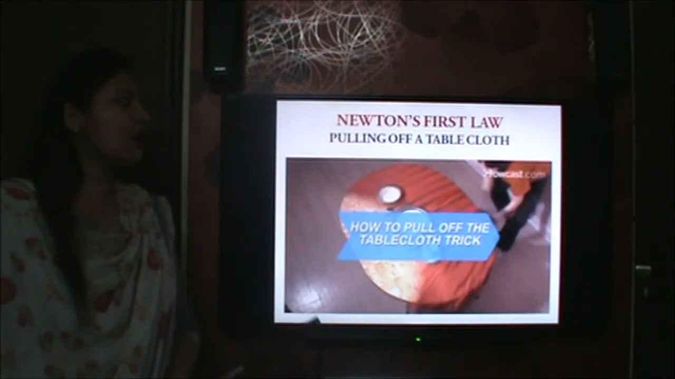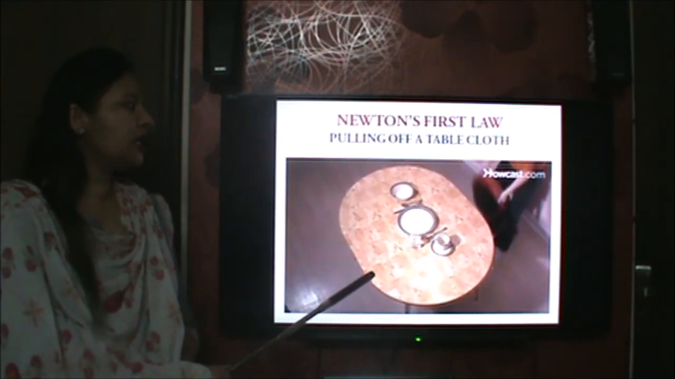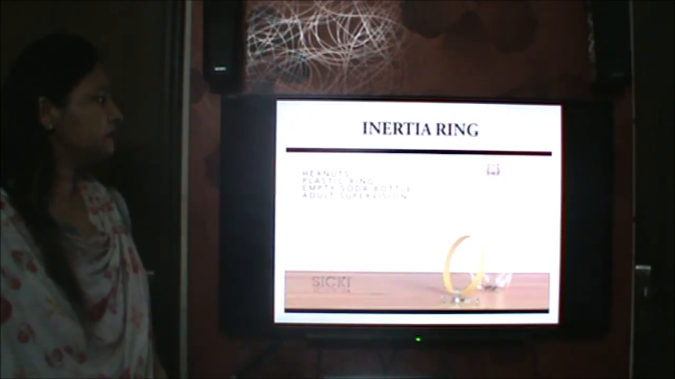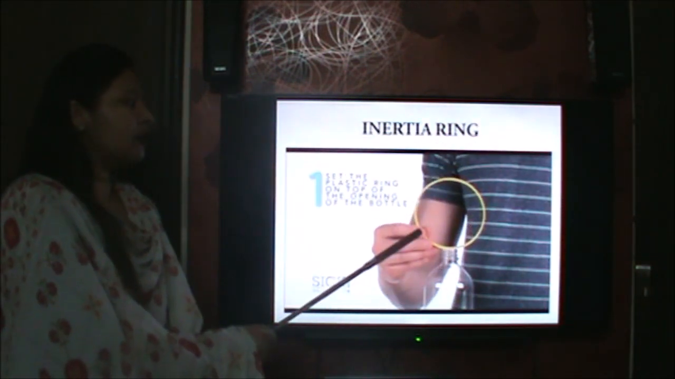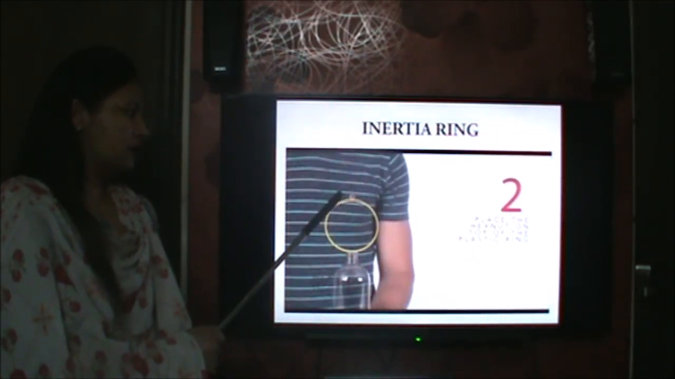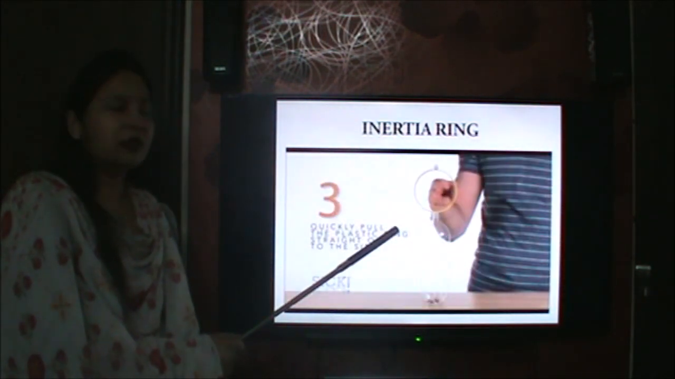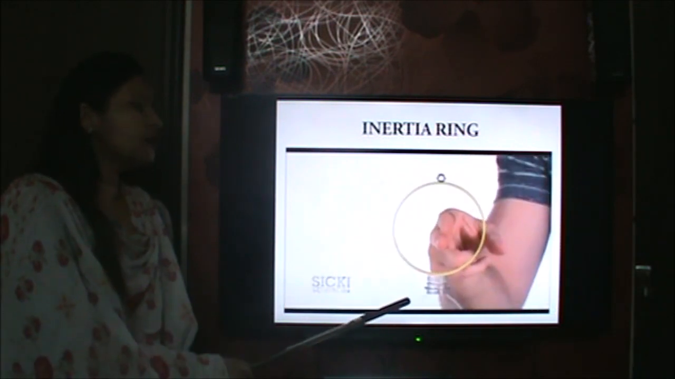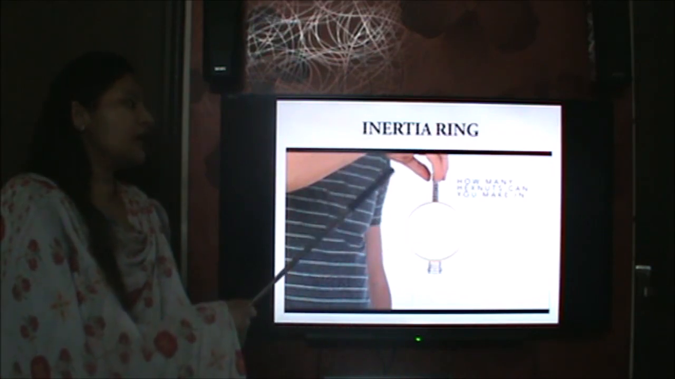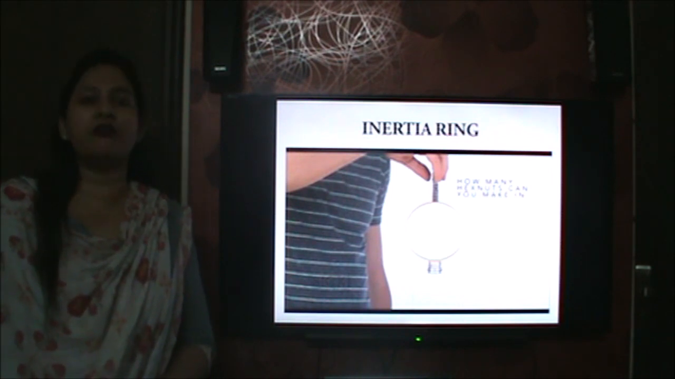Now, for Newton's first law, I can show you one illustration here. If we pull a cloth very quickly, the plates will not be broken. Second illustration: there is a bottle with a ring kept over it and some nuts or screws kept over the ring. If we pull this ring very fast, what will happen? Can you think? The nuts directly fall into the bottle. As many nuts as we can keep, they will directly fall into the bottle because of inertia of rest.